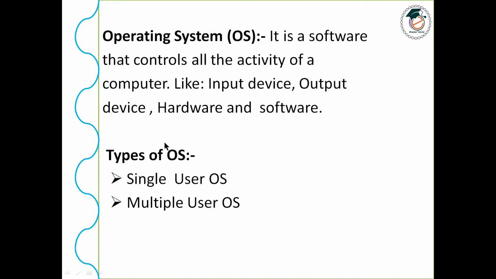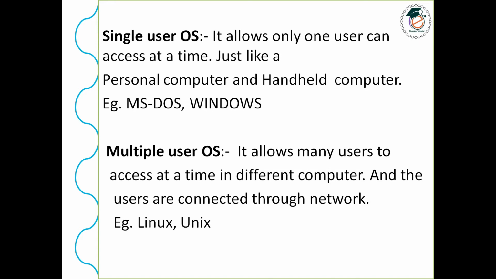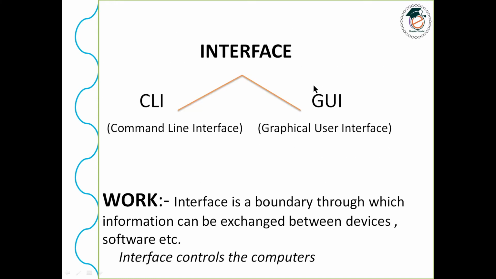So different types of operating systems are single user OS, that means operating system, and multiple user OS. Basically operating system is divided into two different types, that is single and multiple user OS. So let's see what is single user OS. Single user OS allows only one user to access at a time.